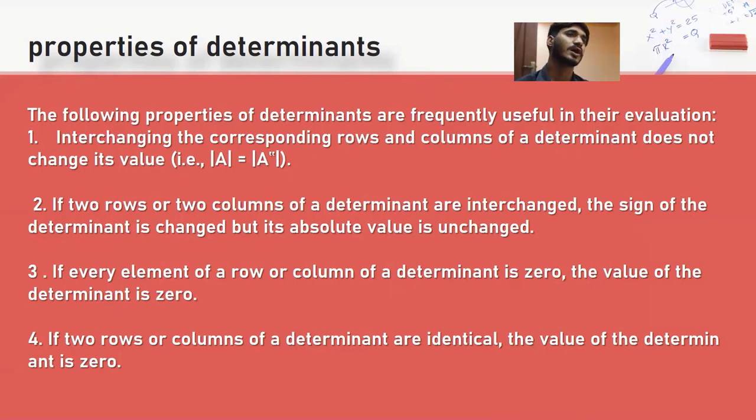If 2 rows or 2 columns of a determinant are interchanged, the sign of the determinant is changed, but its absolute value is unchanged. If every element of a row or column of a determinant is 0, the value of the determinant is 0. If 2 rows or columns of a determinant are identical, the value of the determinant is 0.